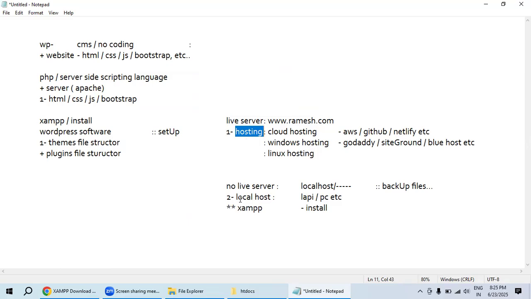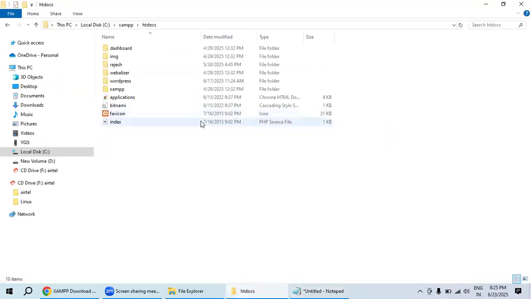If you know step 1, step 2, it is very easy to work with backing up the website. To do all these things, we need to use multiple kinds of plugins and multiple kinds of themes. Did you understand? So I have downloaded it here.